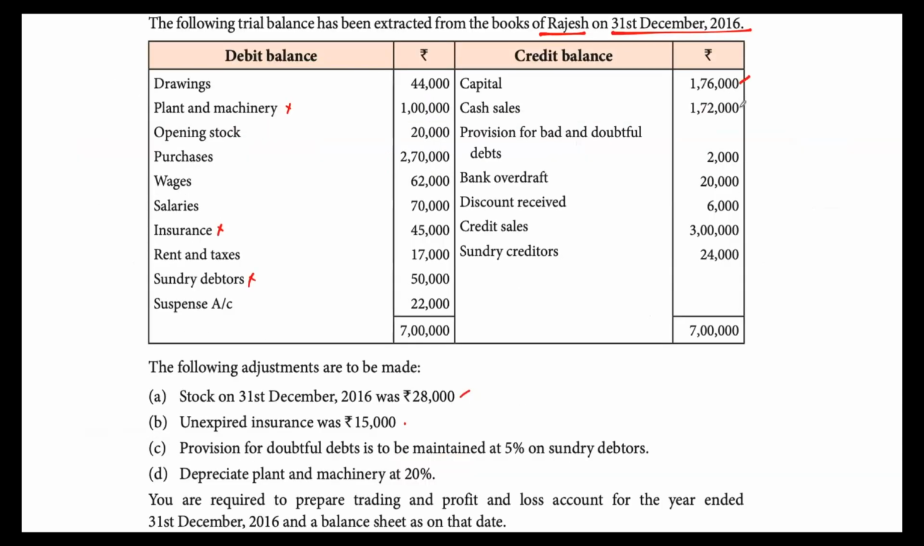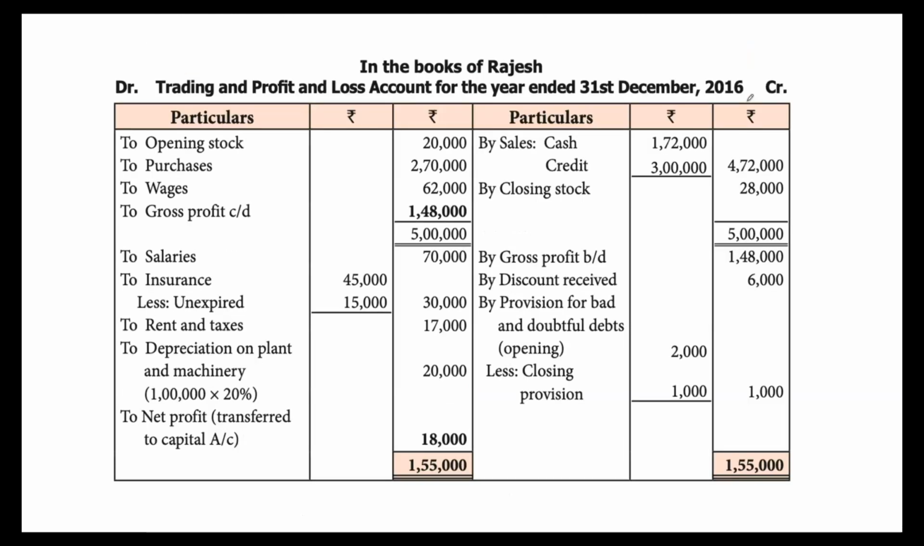Then you have cash sales. So this will go to your trading account. So here we have by sales. Under that we have the breakup of cash sales, 1,72,000.